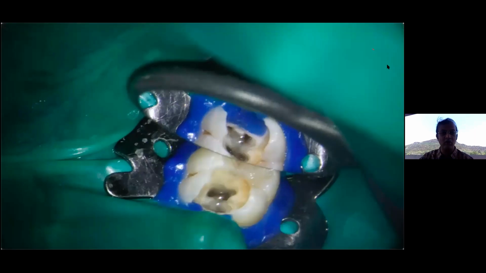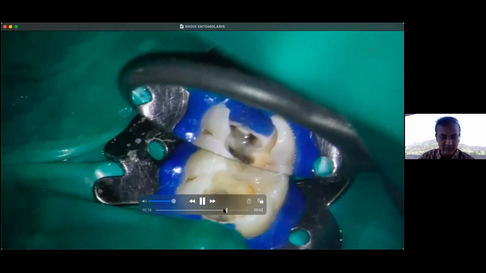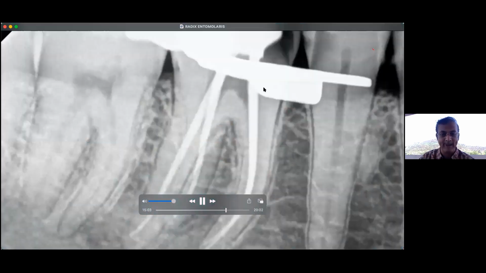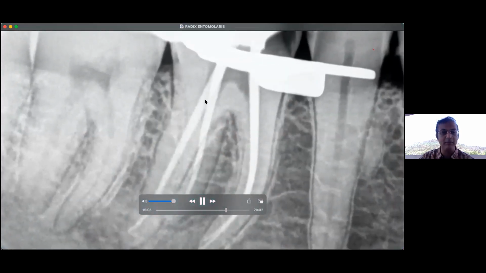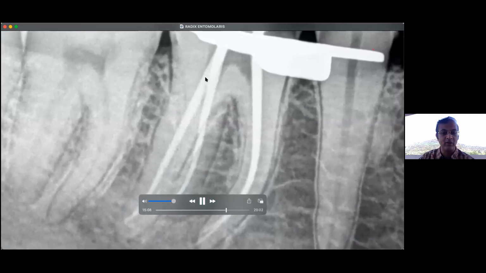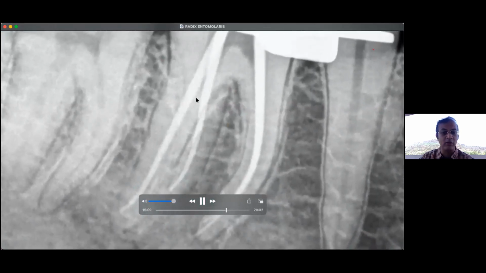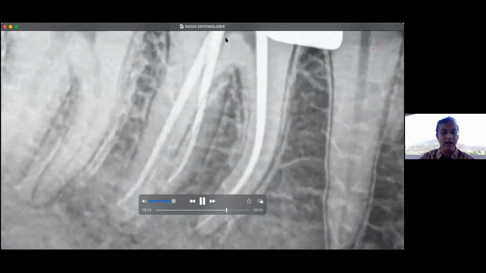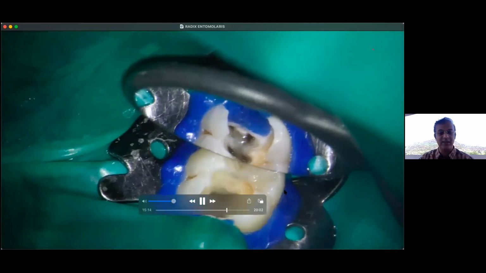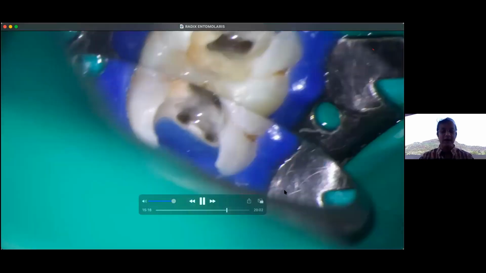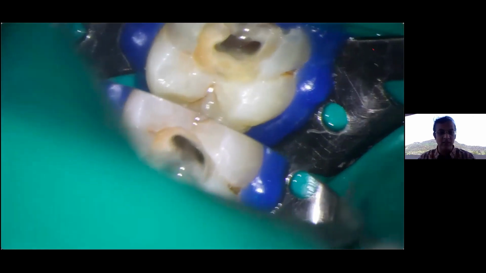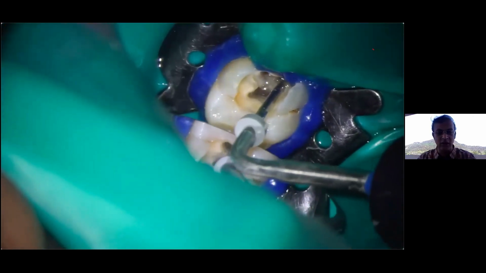You see how beautifully, I'll just try to go back. Okay. Now see, minimum preparation. There is no excess preparation to remove the broken instrument. How well I have maintained anatomy over here. That's the beauty. If you have magnification, things become pretty easy for you. Now you can clearly see four canals.